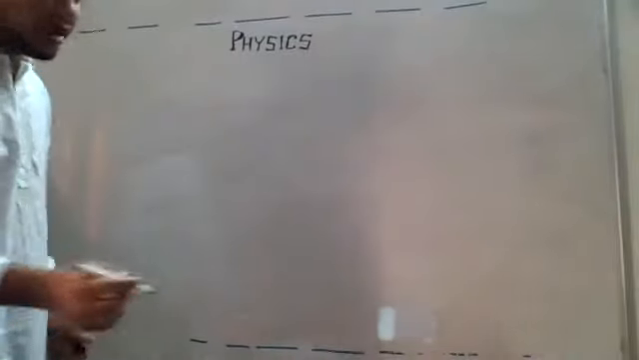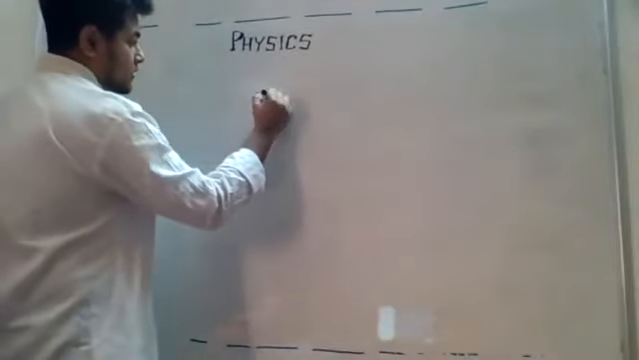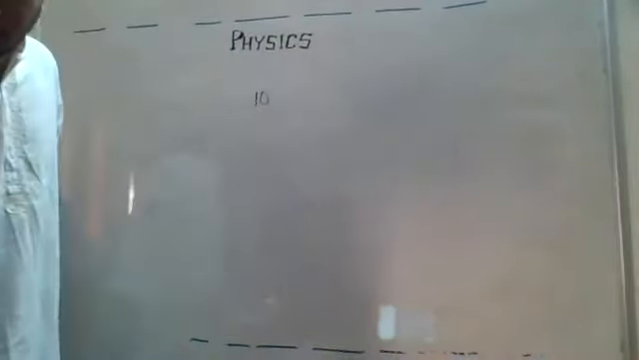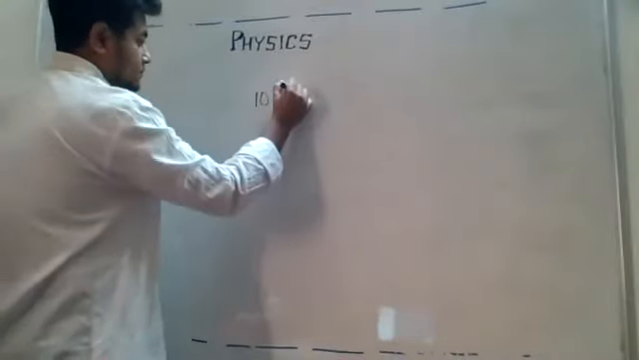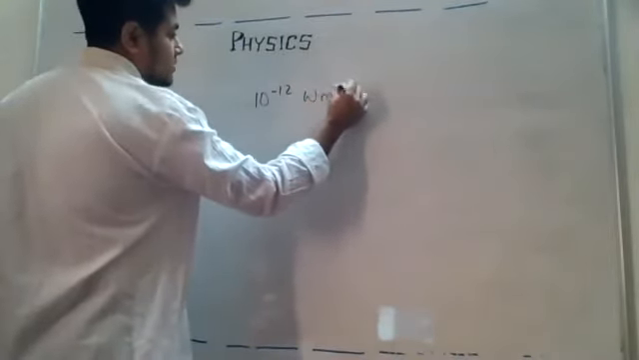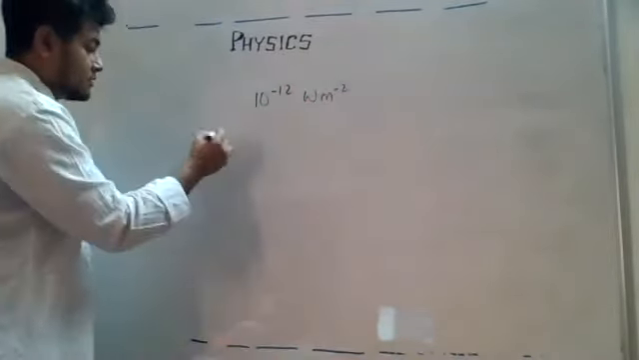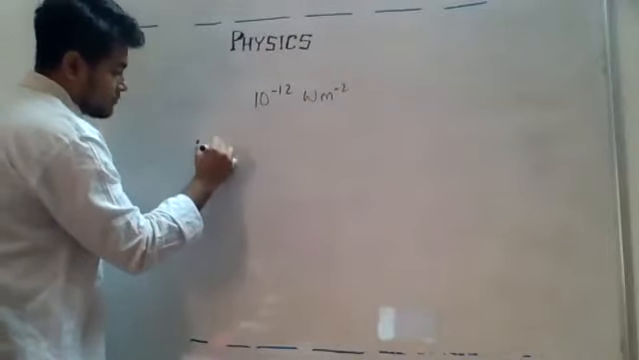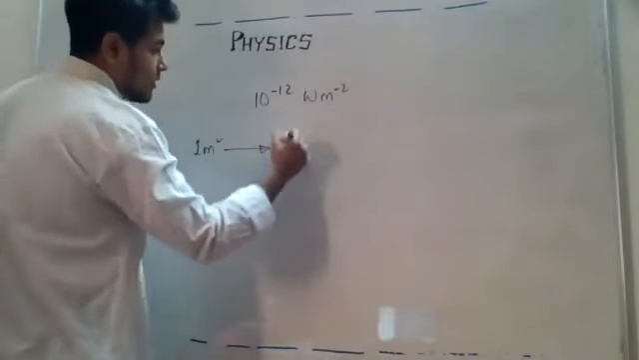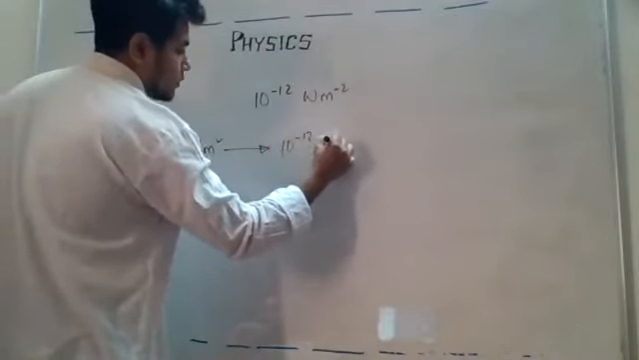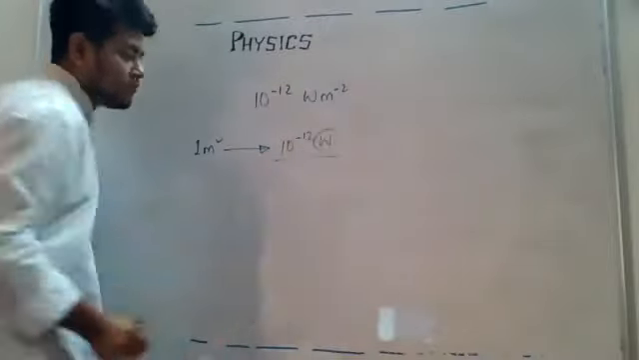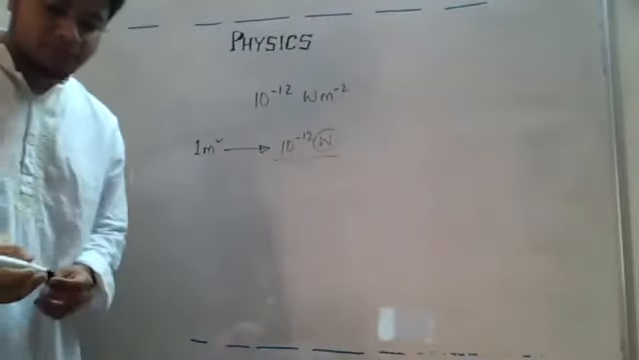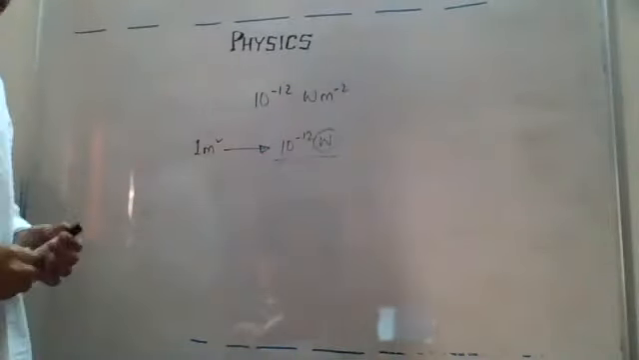Now, why did they write watt per meter square, 10 to the power minus 12 watt per meter square? We can say that it is how much power is passing through 1 meter square: 10 to the power minus 12 watt, okay. So what is the unit of power, correct or not? Okay, so this is what standard intensity is.